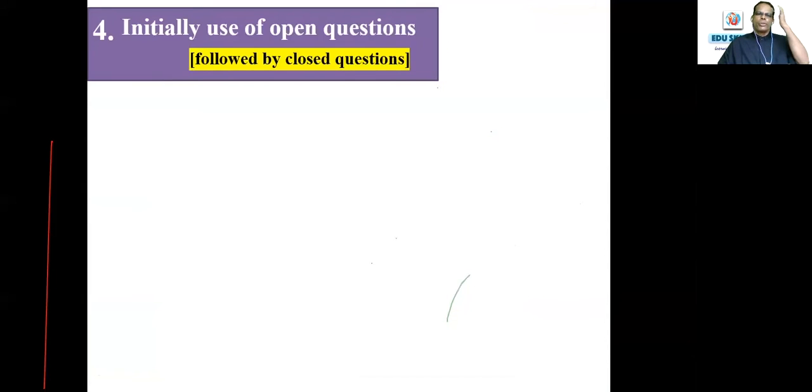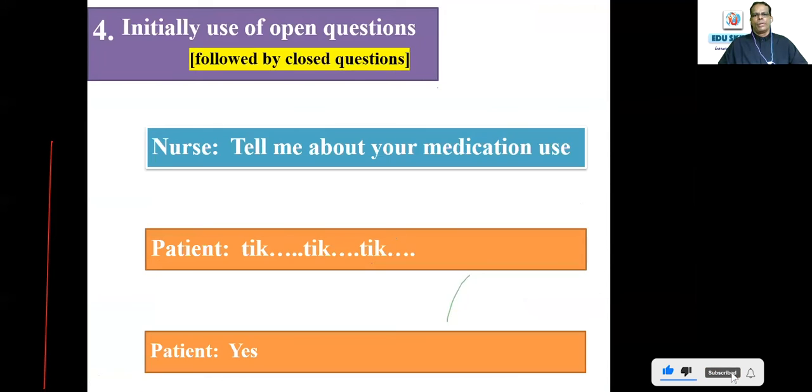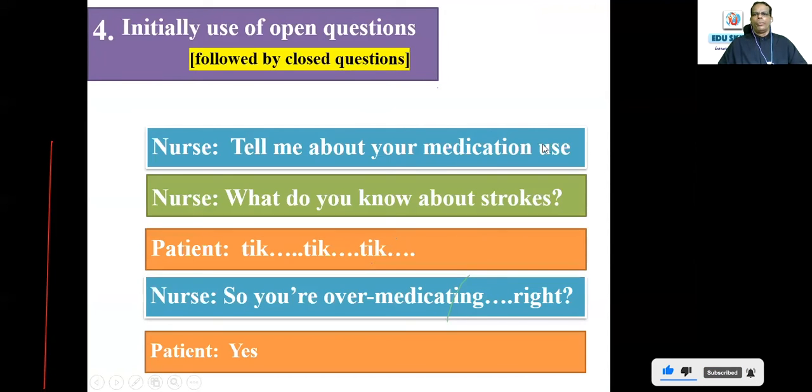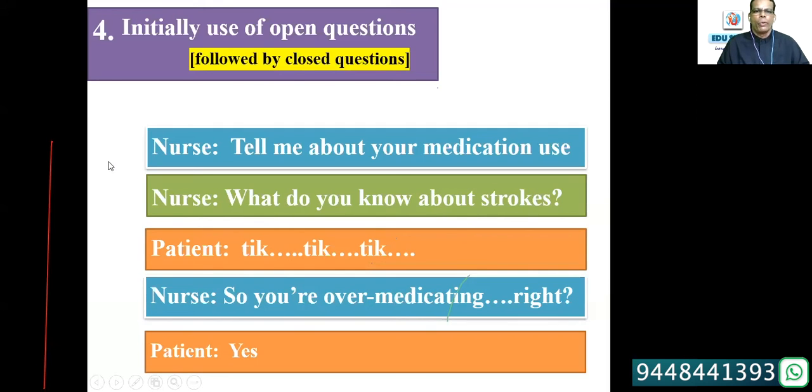Initially, use open questions, as I told you, followed by closed questions. Always use the open questions first. For example, nurse: tell me about your medication use. That is the open-ended question. Nurse: what do you know about strokes? That's open. The patient says whatever they know. Otherwise, as in this case, a patient might say, I know little about it. Nurse: so you are over-medicating, right? Then you can go to the closed-ended questions. First, start with open-ended questions, then go to closed-ended questions if required.